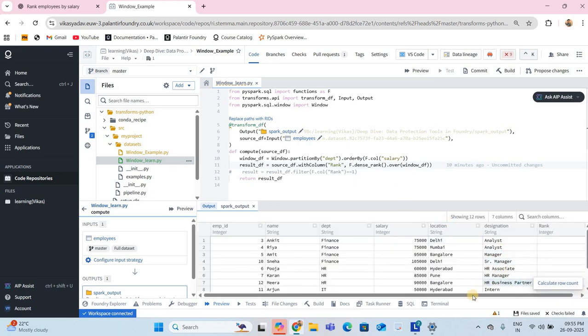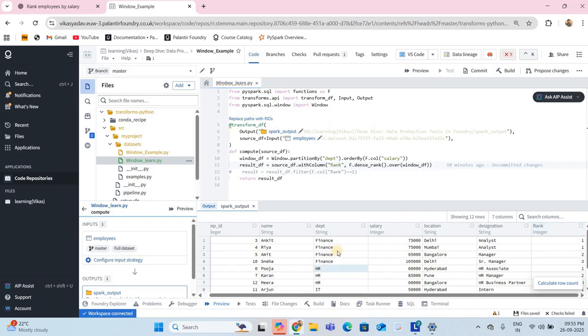So for finance we have 1 1 2 3. Instead of 3 they have given 2 and then 4. So dense rank does not leave gaps between the numbers of the ranking. Earlier in rank, they gave 1 1 3 and 4. So dense rank has skipped the gap and gives the proper order.